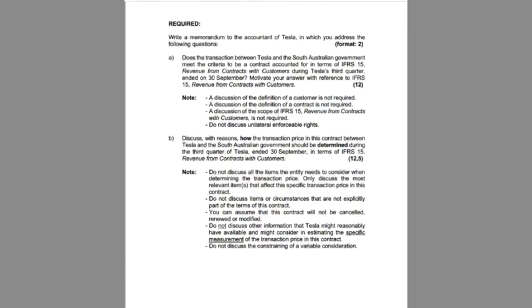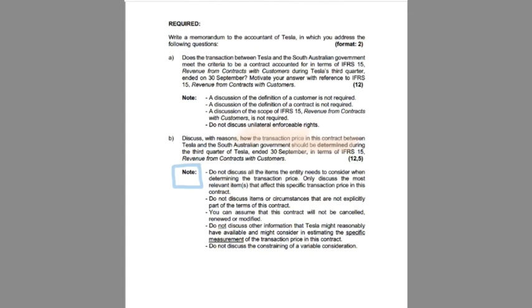This is video 4 of Tesla Limited, and we are having a look at the required of part B. It says, discuss with reasons how the transaction price in this contract between Tesla and the South Australian government should be determined during the third quarter of Tesla ended 30 September in terms of IFRS 15. Again, look at the note to see things that are excluded, that you do not need to discuss. We try and limit the discussion because IFRS 15 is such a wide standard.